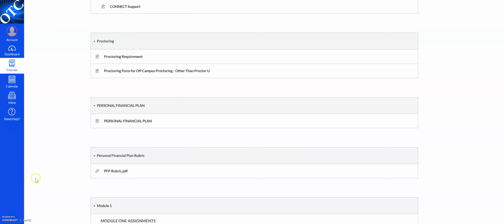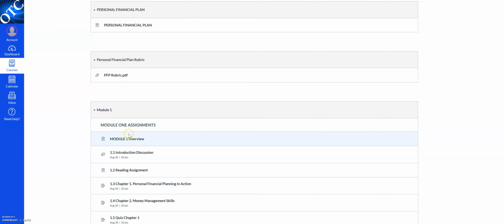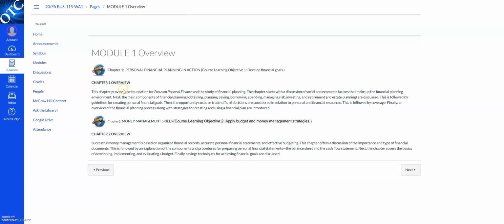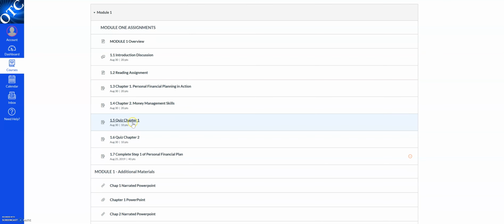Okay, let's go down and take a look at Module 1. All of the modules are laid out essentially the same way. You start out with an overview. For example, in Module 1, there's 2 chapters, and since we're an accelerated program, we do 2 chapters a week. So here's an overview on Chapter 1 and an overview on Chapter 2. So that's in the overview, tells you a little bit about what each of those chapters are about.